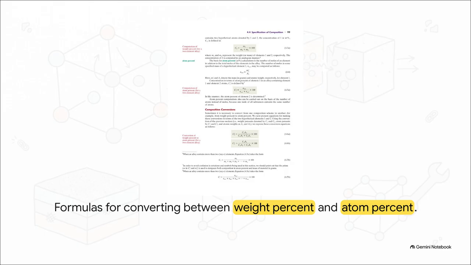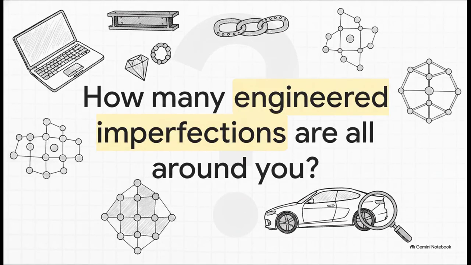So I want to leave you with a thought as we wrap up this explainer. Just take a look around the room you're sitting in right now. Look at your phone, the structural beams hidden in your building, the keys on your desk, maybe the car parked outside. Consider that the immense strength and everyday utility of the materials all around you rely entirely on the precise mathematical mastery of flaws. Perfect order might sound like an appealing idea in theory, but as it turns out, it's the engineered imperfections that are literally holding our modern world together.